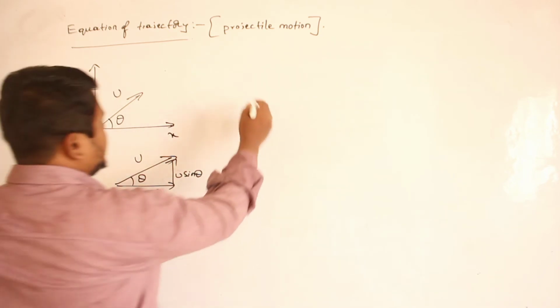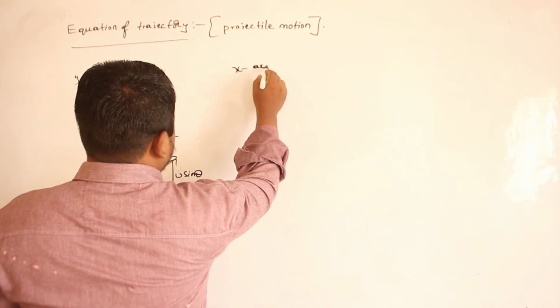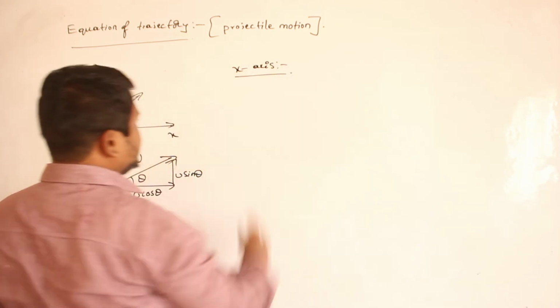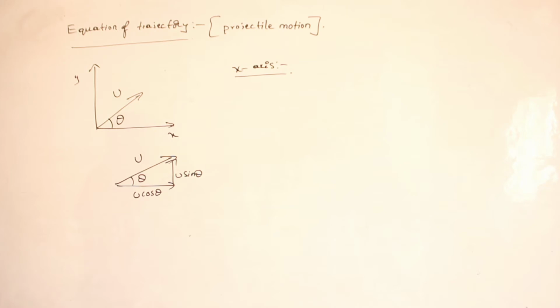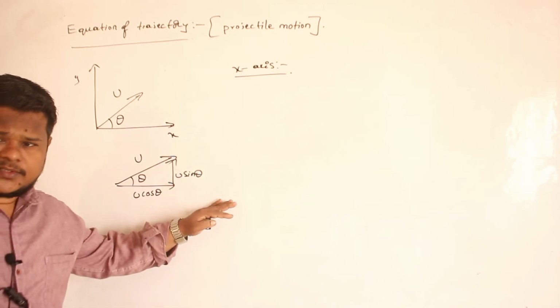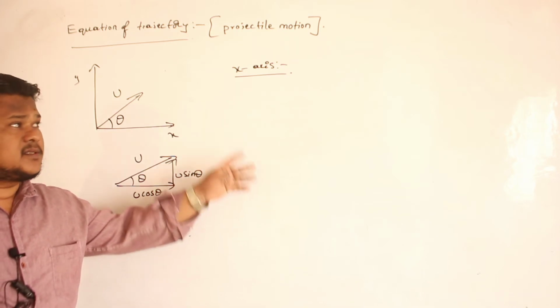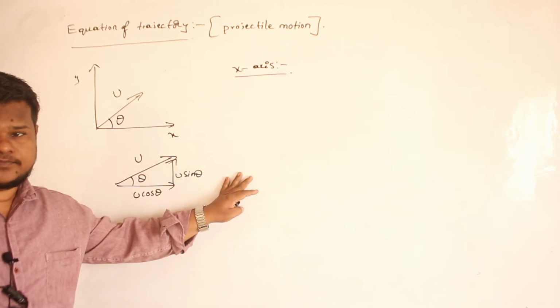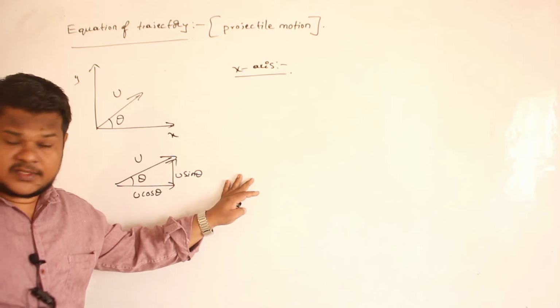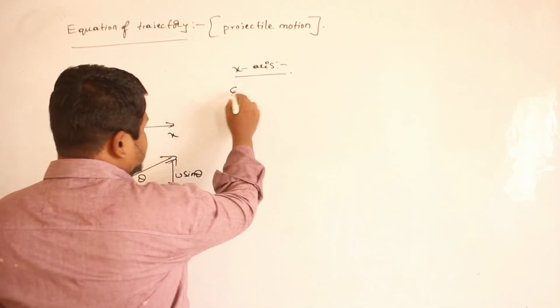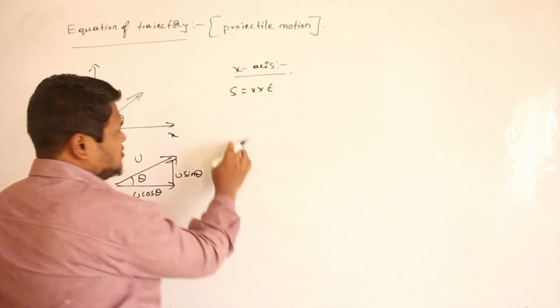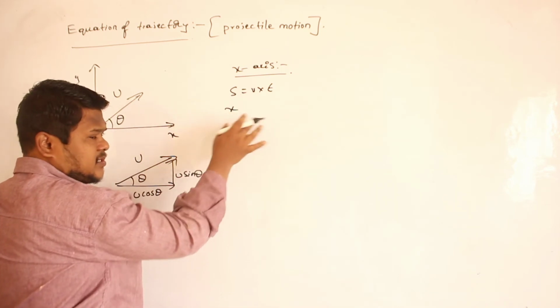Now see, how can I write the equation along the x-axis? Along the x-axis, what kind of motion is it in projectile motion? Uniform motion. Then what is the equation of uniform motion? Displacement is equal to velocity into time. That's all. So displacement means I can write x along the x-axis.